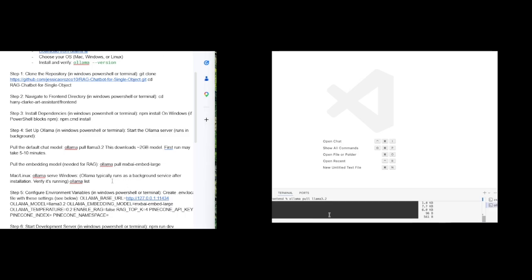Then you're going to want to pull the embedding model: ollama pull mxbai-embed-large.